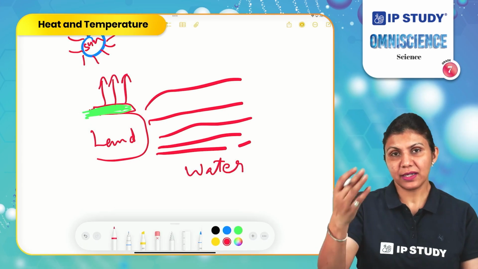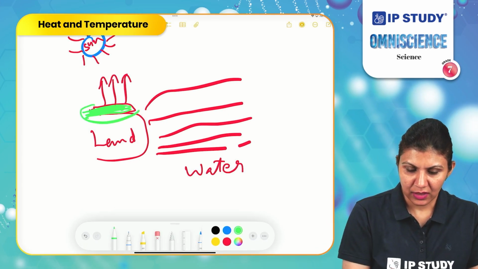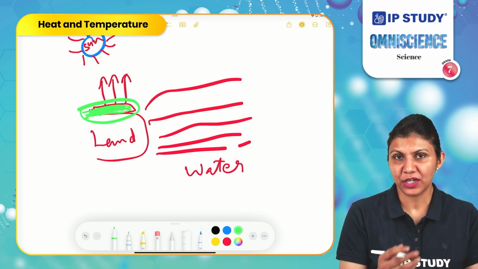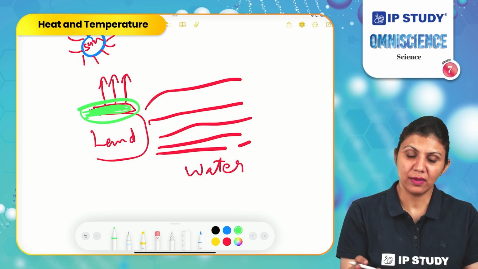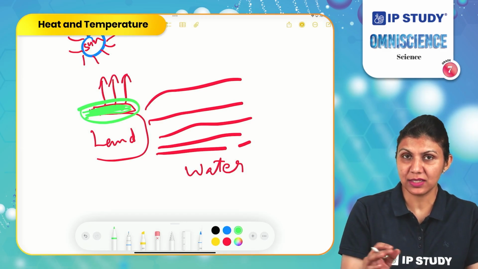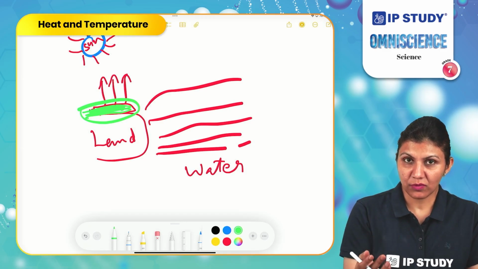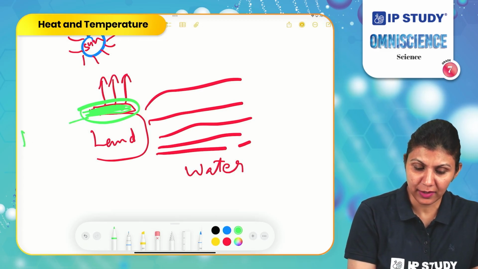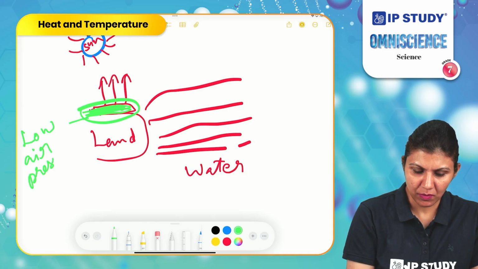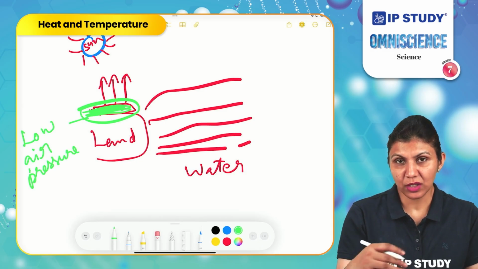When the air particles have moved from this space, what will happen? There will be low air pressure. This will create a vacuum, or we can say it will be empty. The light particles, more particles can take up this space. So from where will we get these more particles in this low air pressure area? From the water, from the ocean.